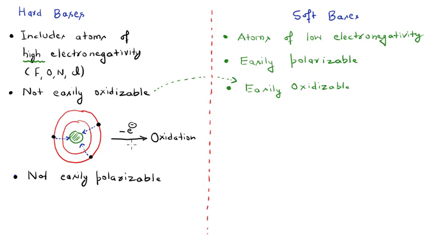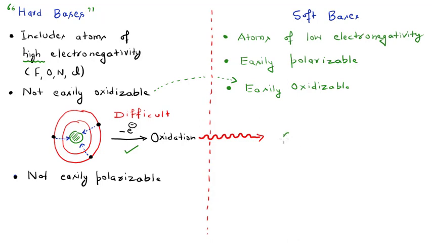I mean this process will be easy in this case. As far as the hard bases are concerned, this process of oxidation is difficult. Let me write here, this process is difficult in case we have a hard type of base. But in case we have a soft type of base, this same process, let me not draw this diagram again here, I can just show that this process goes on this side also. Okay, let me draw here, right?